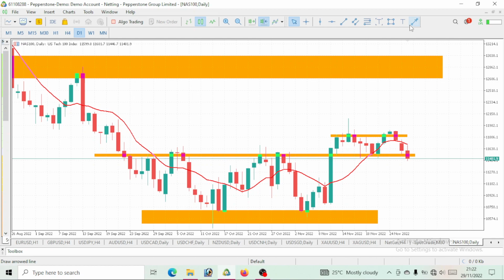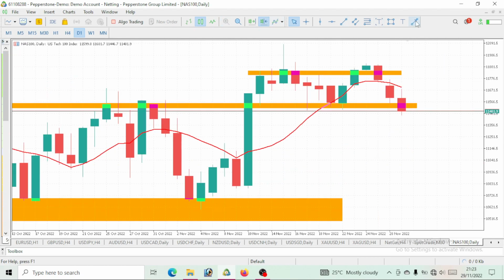There's a correlation between DXY or USD index and this Nasdaq 100. Once there's a bullish move on our DXY or USD index, we tend to see a drop or a fall on our Nasdaq 100. But once there's a drop on DXY or USD index, then Nasdaq 100 tends to go bullish. So one of the reasons why we're having this bullish move is because there's a bearish move on DXY. We can take a look at this.